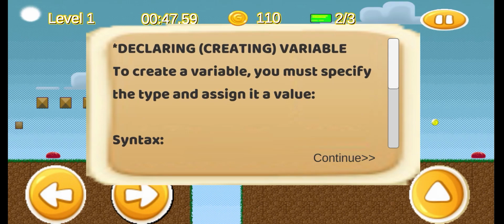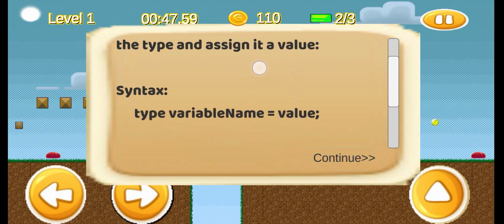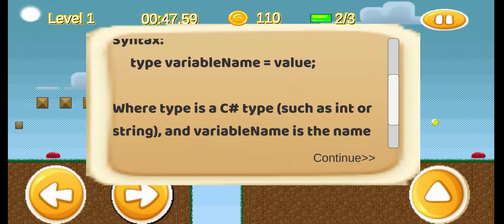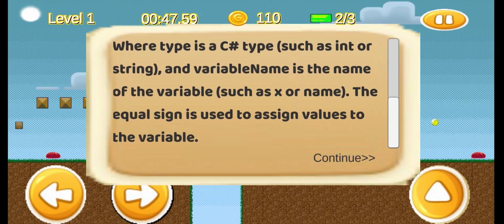Declaring or creating a variable. To create a variable, you must specify the type and assign it a value. It follows the syntax: type, variable name, and then equals value, where type is a C# type such as int or string, and variable is the name of the variable, such as x or name. The equal sign is used to assign values to the variable.